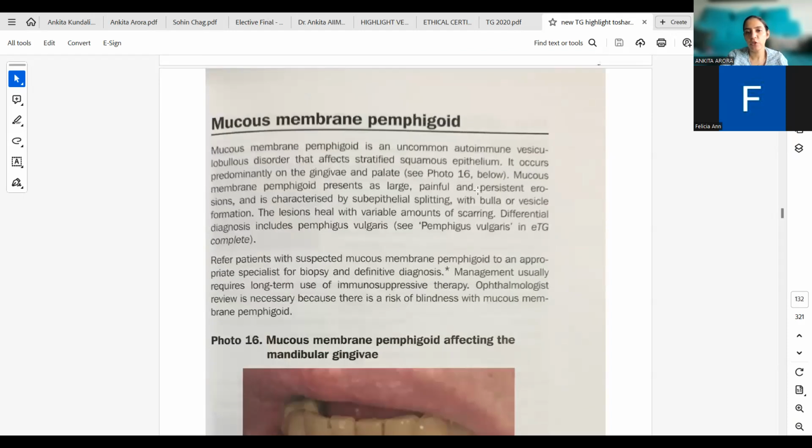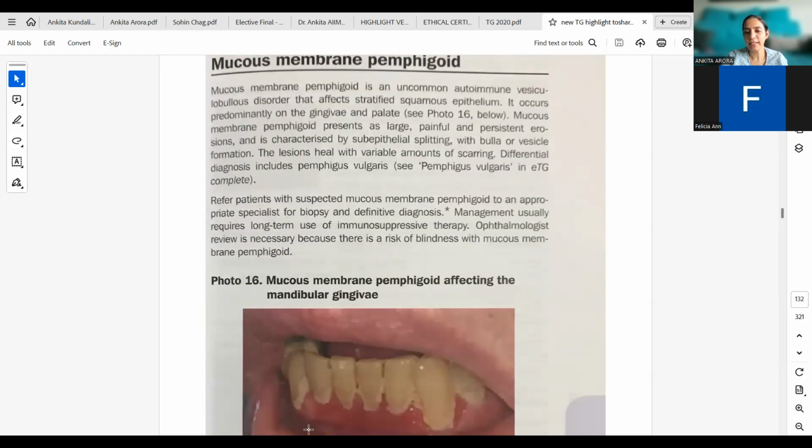It presents as large, painful, persistent erosions and is characterized by subepithelial splitting with bulla or vesicle formation. So when you see a clinical appearance like this, you would have to ask the patient how this appeared initially. The lesions heal with variable amounts of scarring, and differential diagnosis includes pemphigus vulgaris. Refer patients with suspected mucous membrane pemphigoid to appropriate specialists for biopsy and definitive diagnosis. Management usually requires long-term use of immunosuppressive therapy.